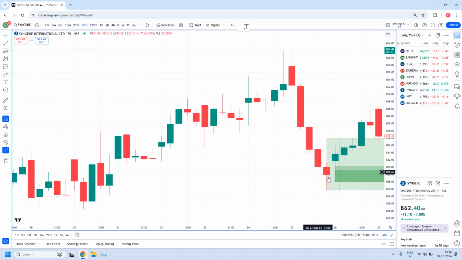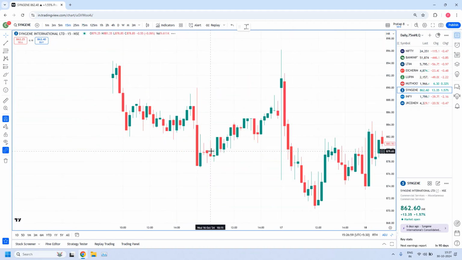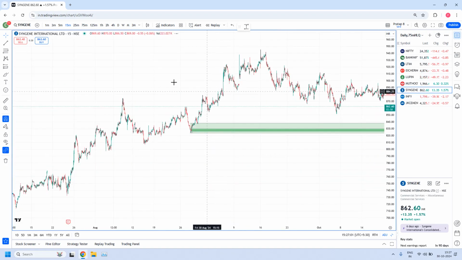See, we have a drop. We have 1, 2, 3, 4 base candles and then a rally candle. This 75 minute zone has a 15 minute fine-tuned zone.